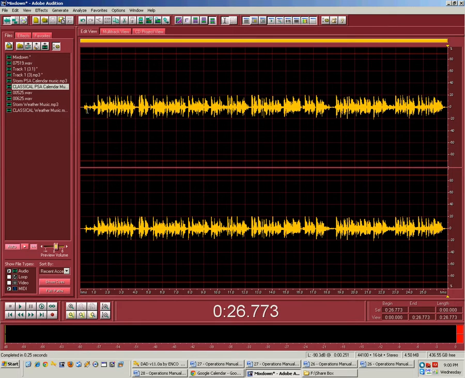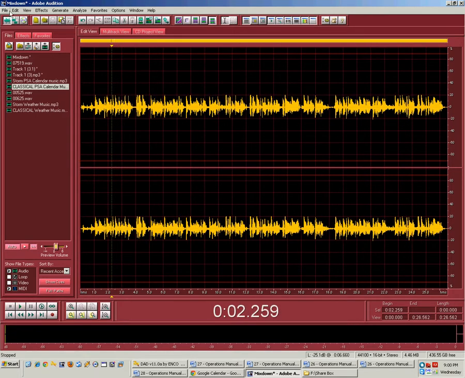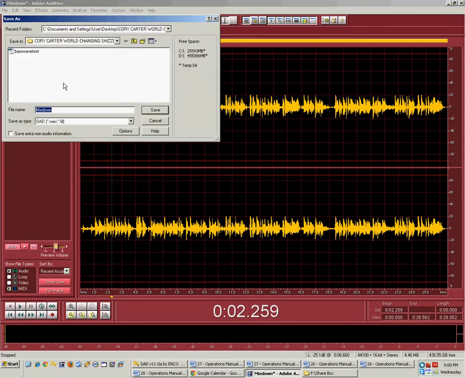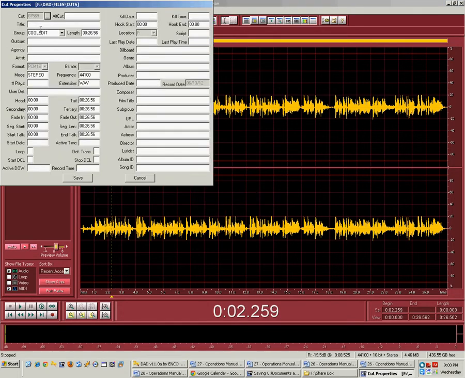Let me clean up the back and the front just a tad, take off that dead air. Now I'm going to save it. File, save as. This is going to go on classical, and so we're going to use a 6-digit number. It's going to be a DAD file, and we click save. If there's one in there, override it.